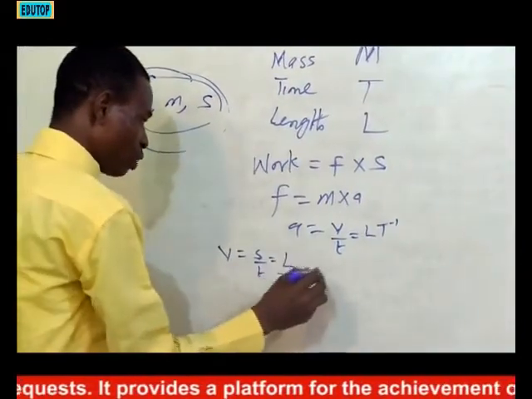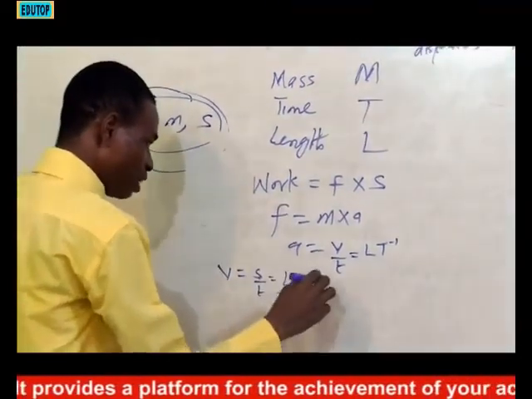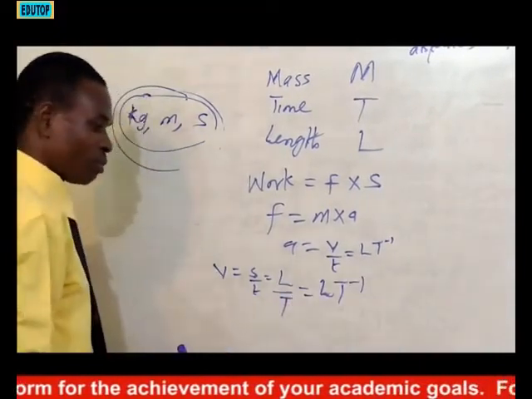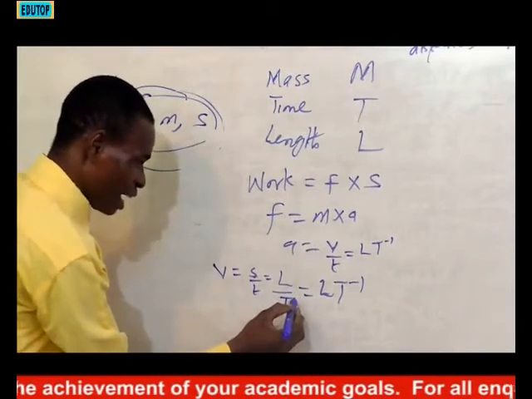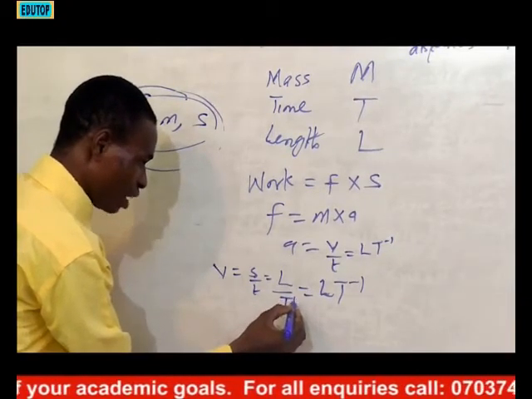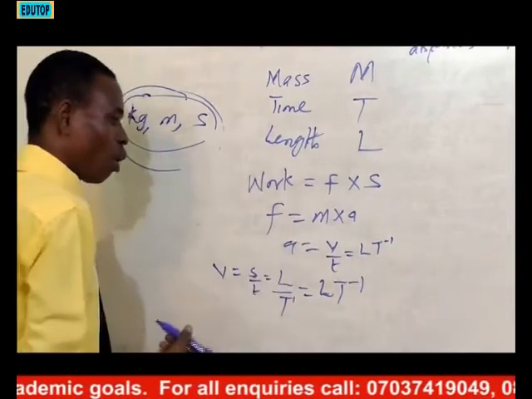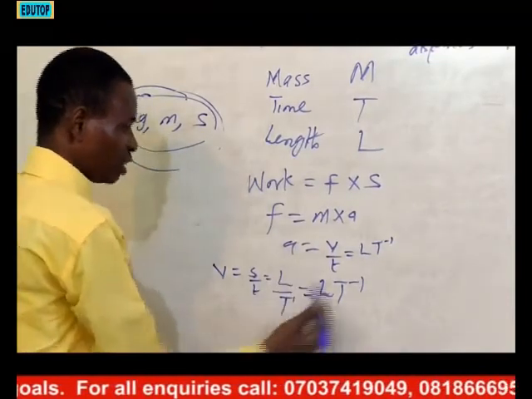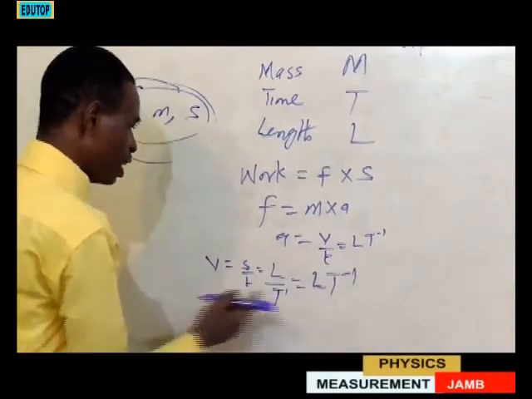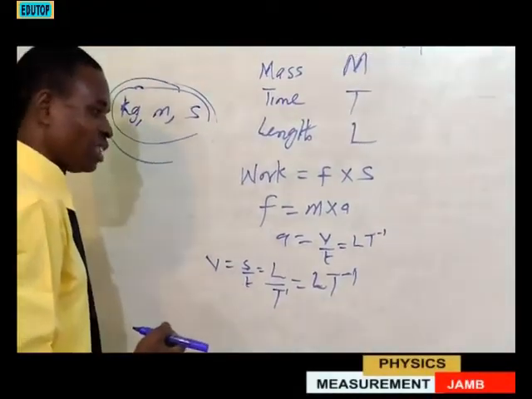So if you try to combine this together mathematically, this one will give you L T to the power minus 1. The power on top of this capital T is 1. If it moves up, you remember your indices, okay? You are going to have it raised to the power minus 1. And this one alone is for velocity.